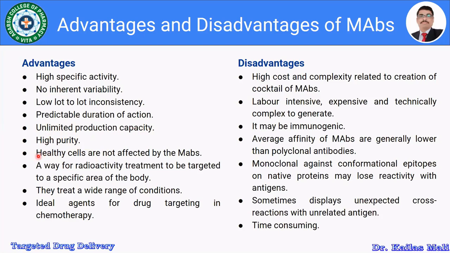Monoclonal antibody does not affect the healthy cells. That is one of the important things related with the monoclonal antibody.